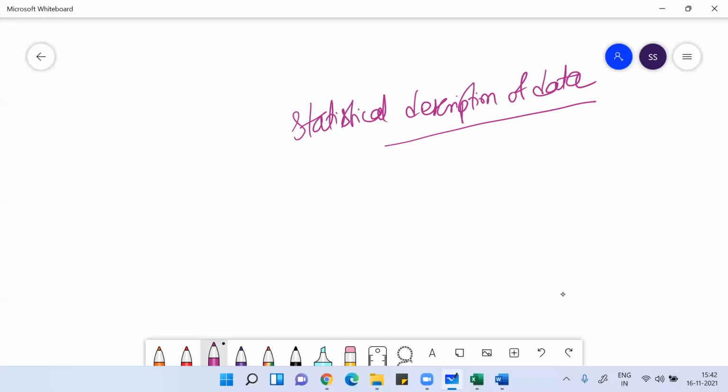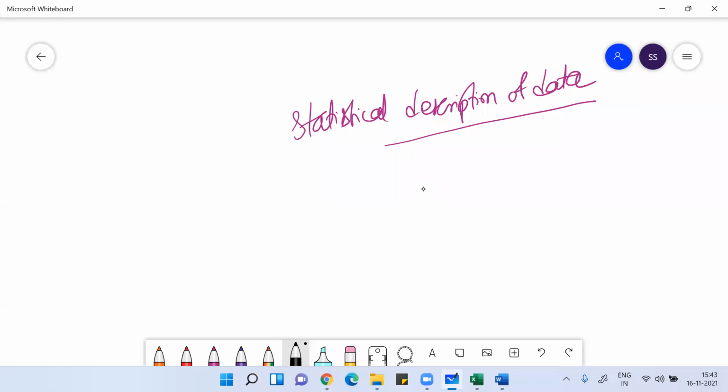So with this, we have finished the first theory part of the chapter, where I was talking about the statistical description of the data. Whenever I talk about statistical description of the data, I can describe the data by using a theoretical distribution, where I can talk about data following a normal distribution, Poisson distribution, or binomial distribution.